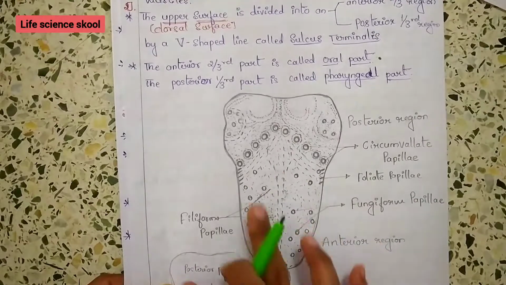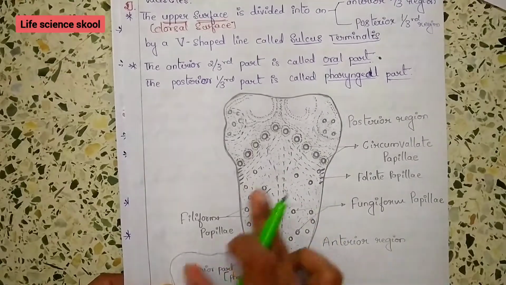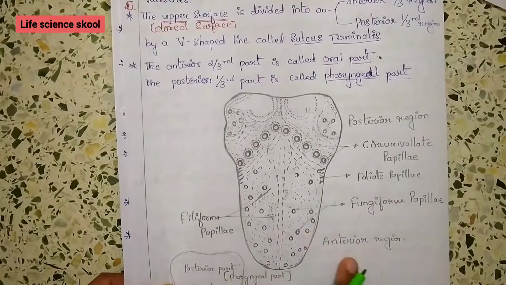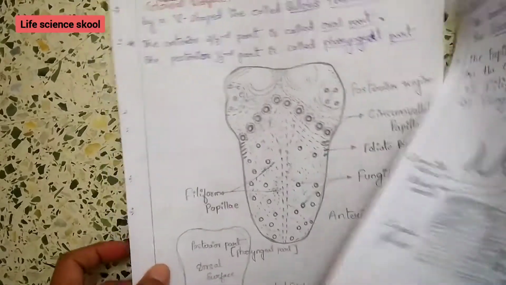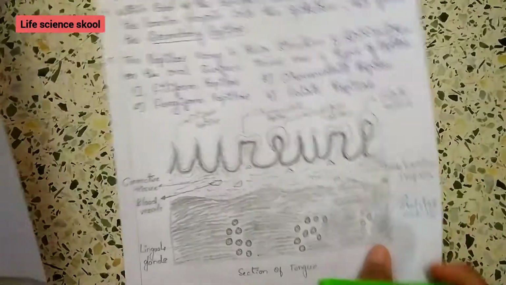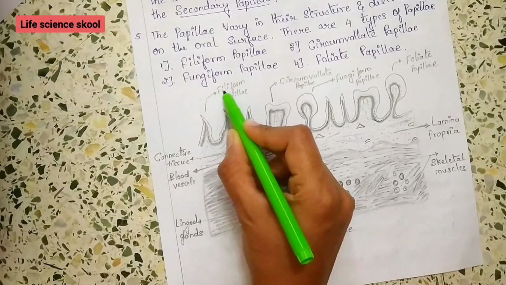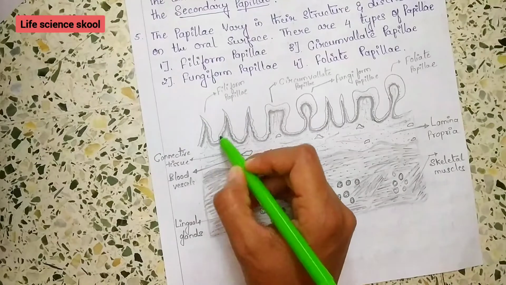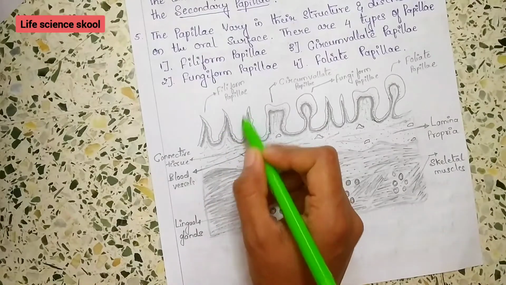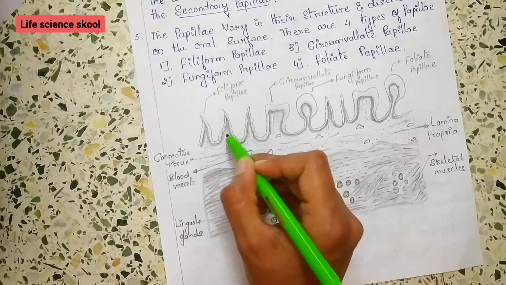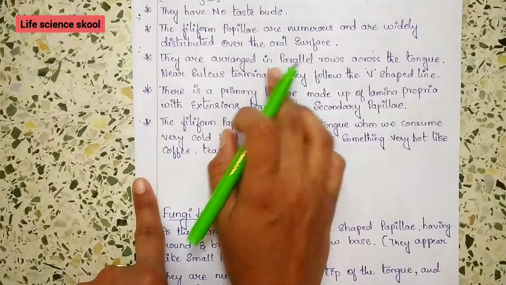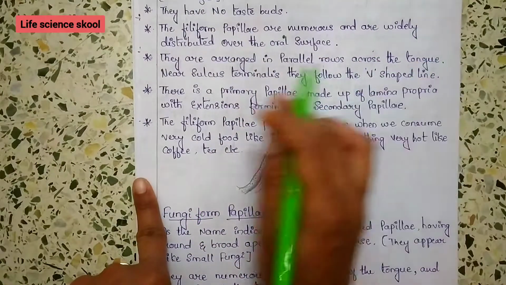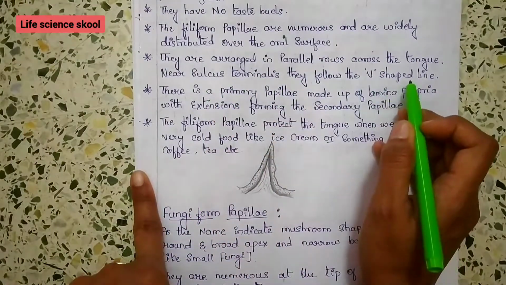There are so many Filiform papillae, and they are distributed on the oral surface of the tongue, that is, the anterior region of the tongue. If you look at this diagram, this is called the Filiform papillae, which are cone shaped and cornified, and they don't have taste buds. They are arranged in parallel rows across the tongue near the sulcus terminalis. They follow the V-shaped line.